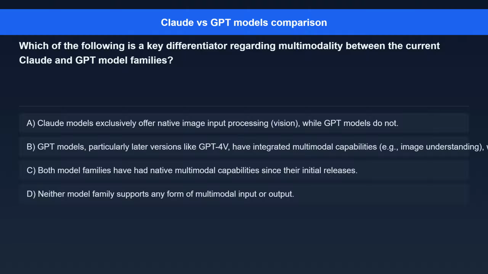Option B, GPT models, particularly later versions like GPT-4v, have integrated multimodal capabilities, e.g., image understanding, which is less prevalent in current widely available Claude versions. Option C. Both model families have had native multimodal capabilities since their initial releases. Option D. Neither model family supports any form of multimodal input or output.